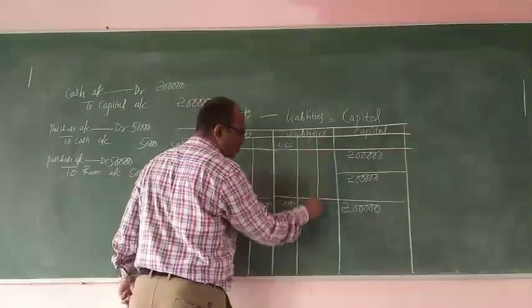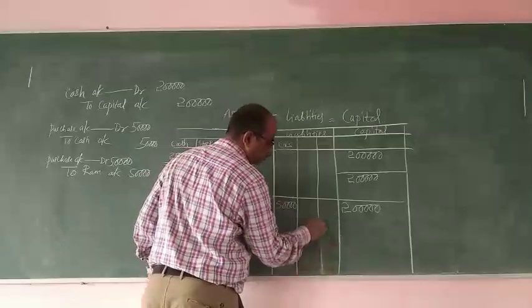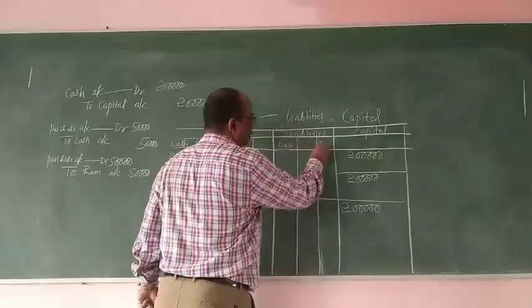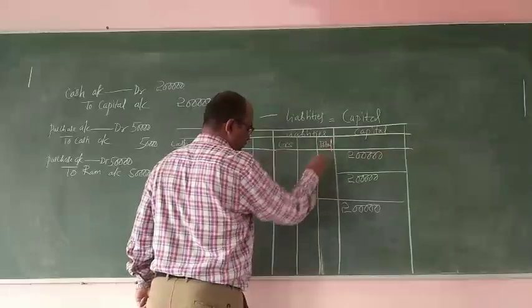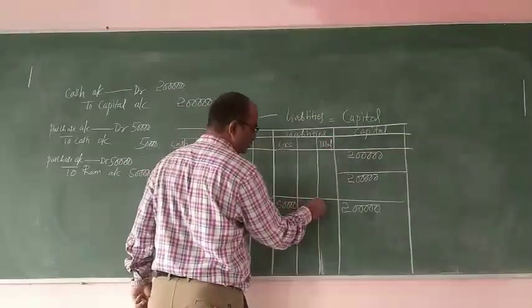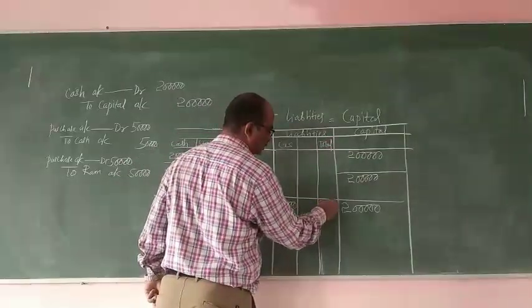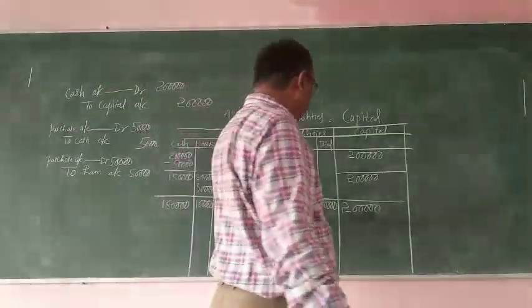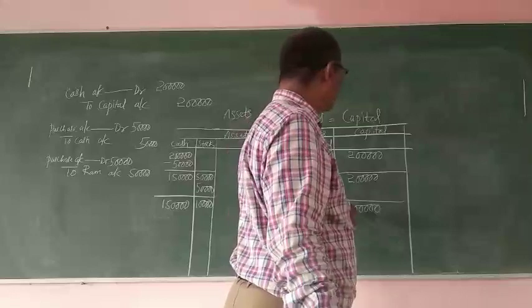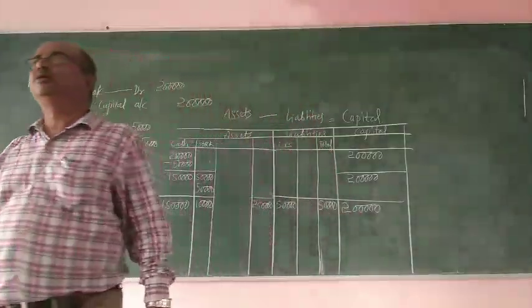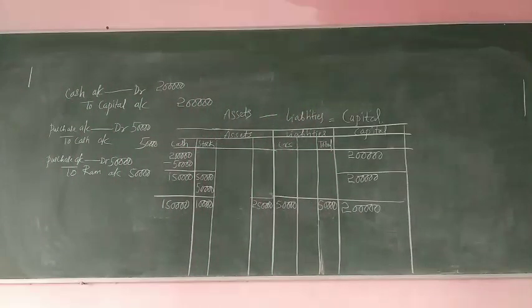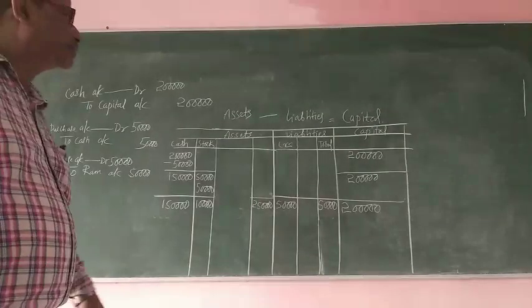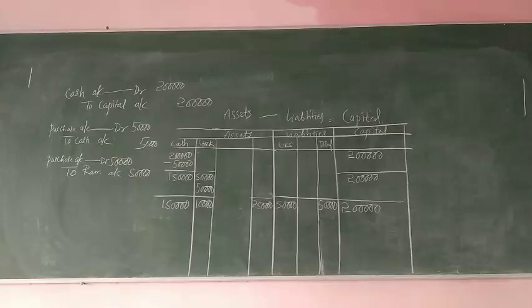Let us take the total column of liabilities as well. 50,000 is the total of liabilities. So 2,50,000 minus 50,000 equal to how much? 2 lakh. So this is how you will prepare the accounting equation. You will see in the next session more details of accounting equation.